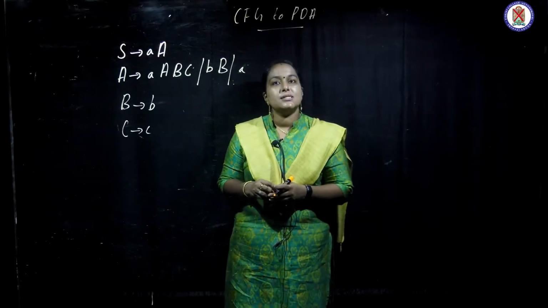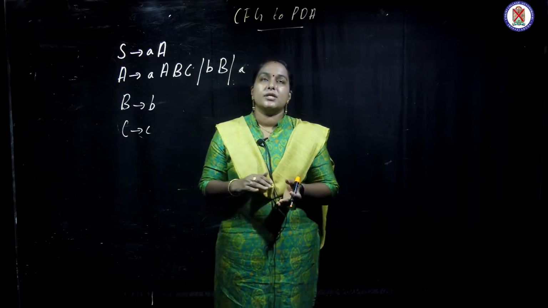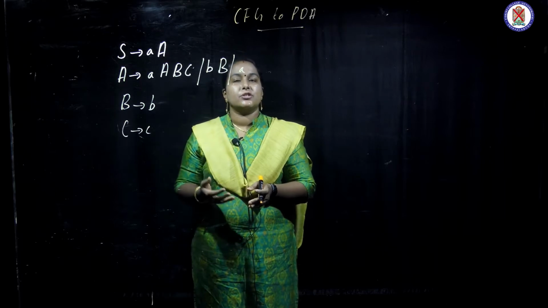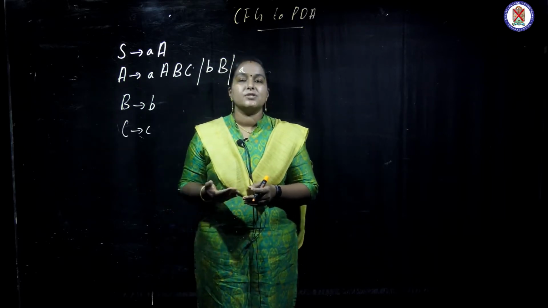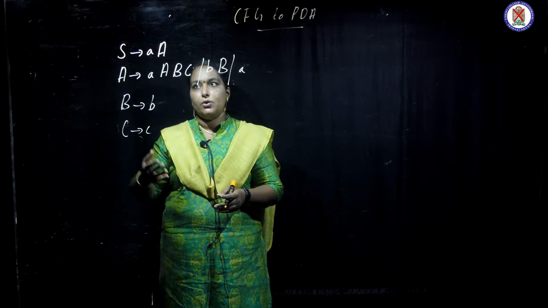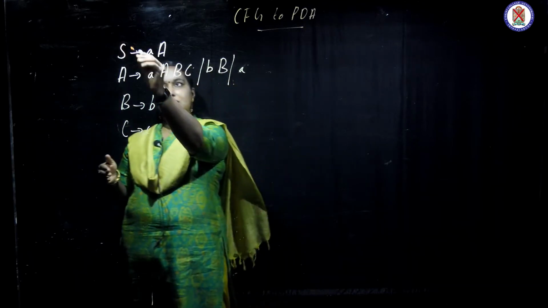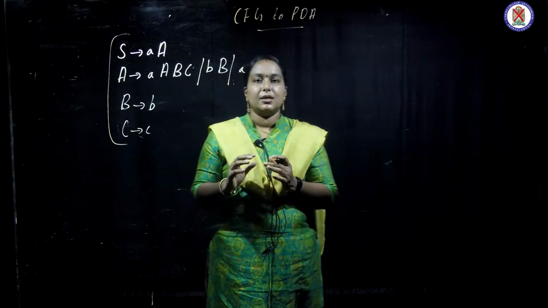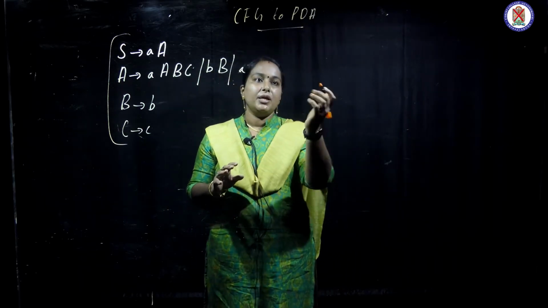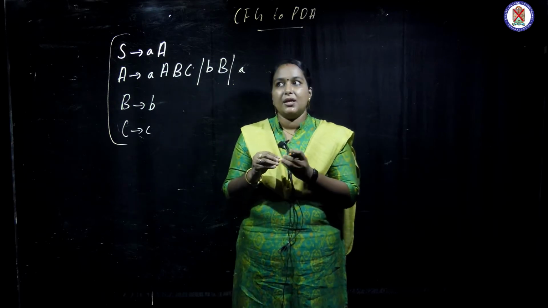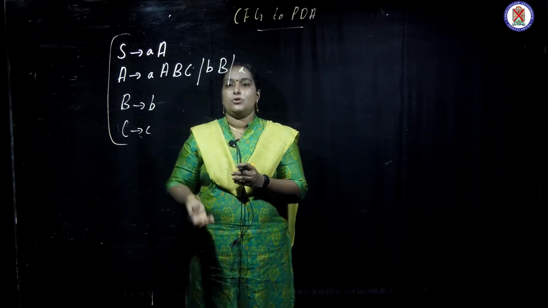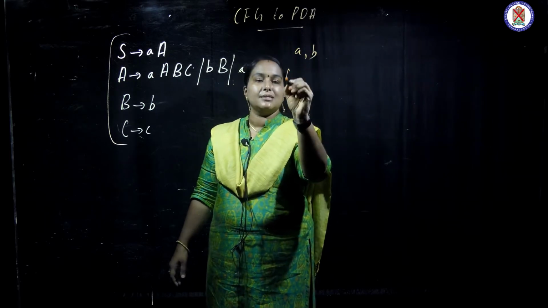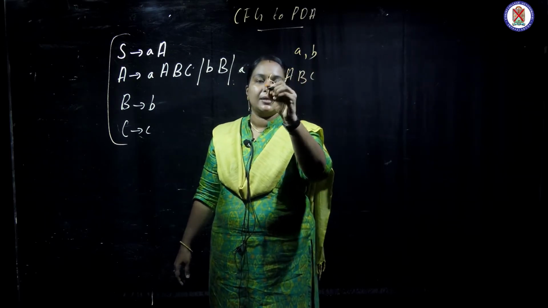Hi everyone, in this video we are converting a context-free grammar to a push-down automata. So the construction of PDA from context-free grammar is discussed in this video. Given a context-free grammar that you already know, how do we construct a PDA from it? The PDA will have terminal symbols and non-terminal symbols. The terminal symbols are a and b, and the non-terminal symbols are A, B, C and S.